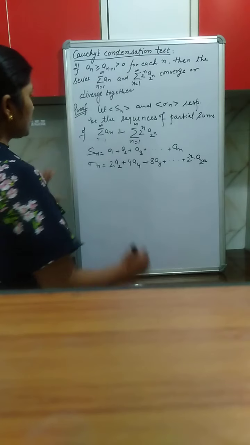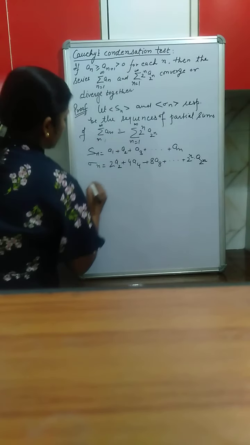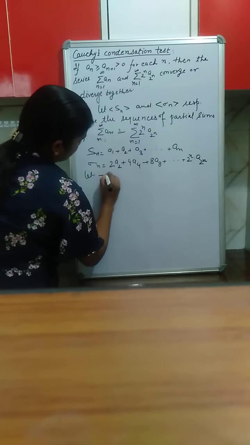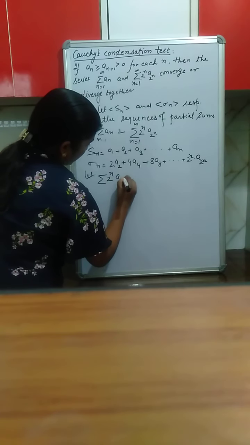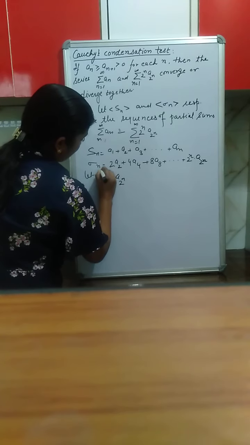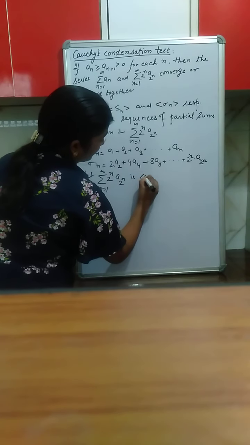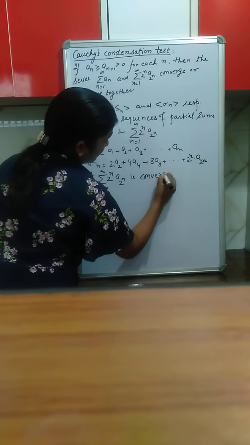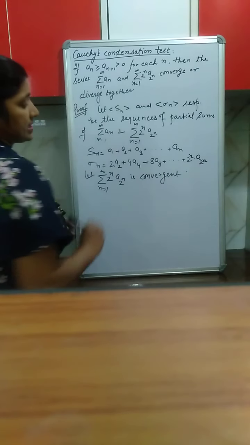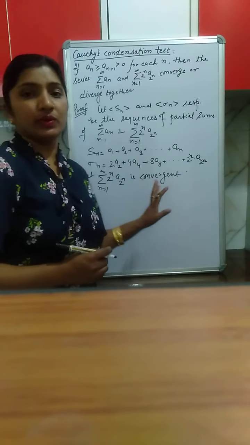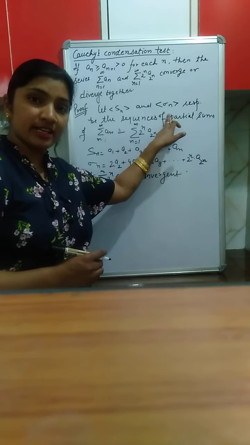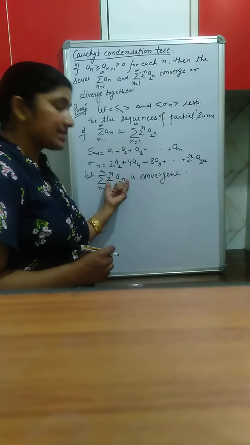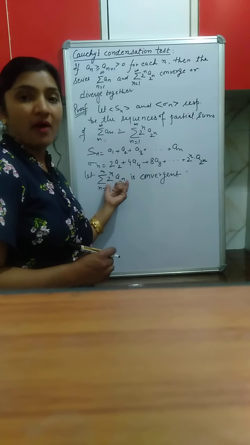So, to prove it, let us first assume that summation 2 raised to the power n, a_{2 raised to the power n}, n varies from 1 to infinity is convergent. Okay, first suppose that this series is convergent. You know, a series is convergent if its sequence of partial sums is convergent, and this is a series of positive terms.